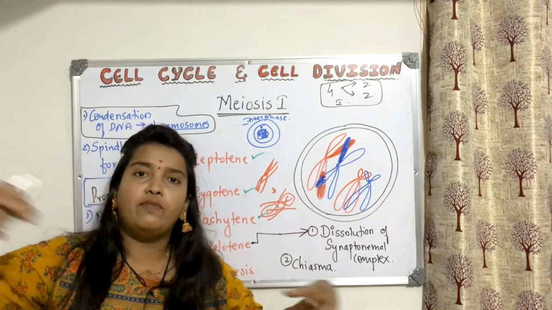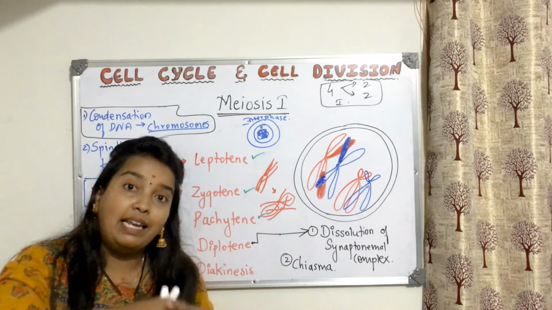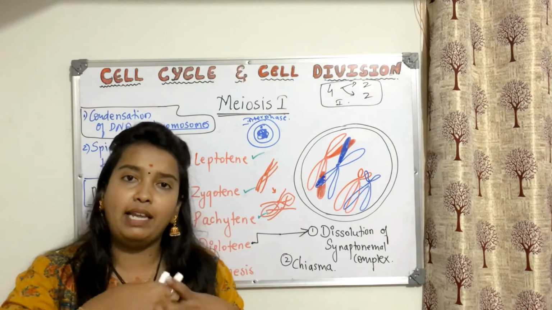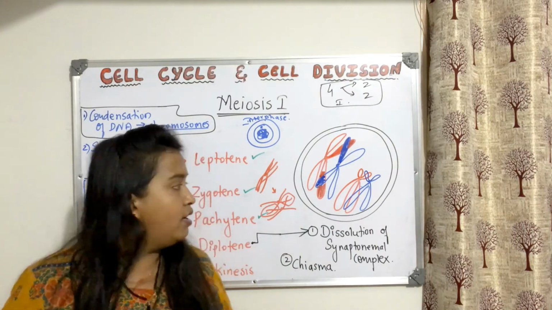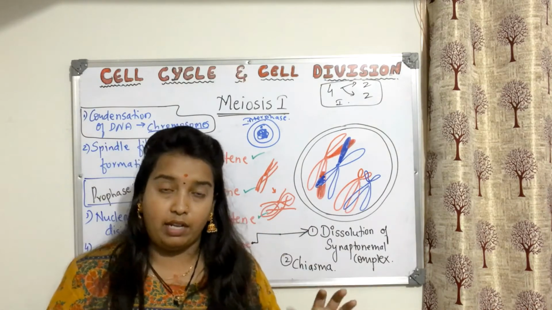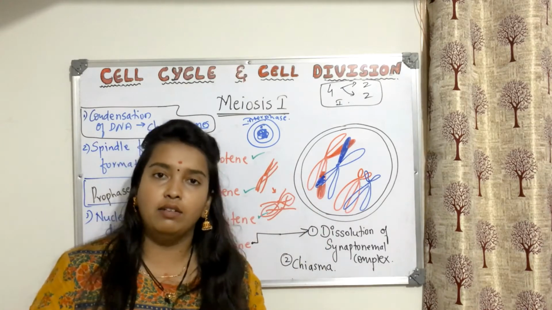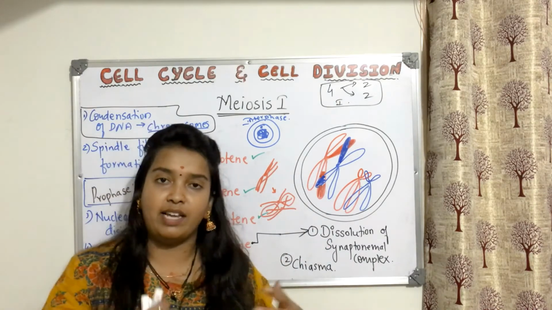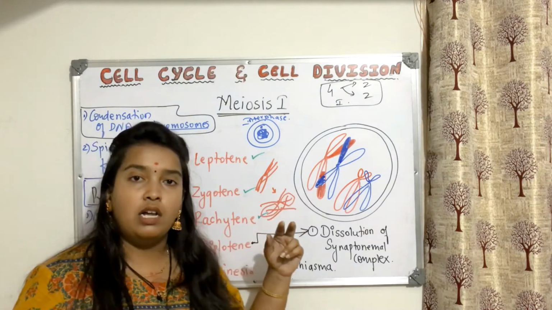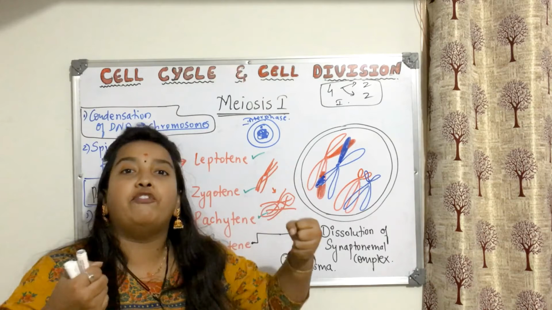Likewise, based on the length of the chromosome, there can be many crossing over areas. So there can be many chiasmata or many chiasma formations you can find. It depends on the length of the chromosome. Whatever it is, I hope you understood. Because the synaptonemal complex starts dissolving from the middle, from the center of both the chromosomes, now you will not be able to see the synaptonemal complex. So they try to move away from each other.